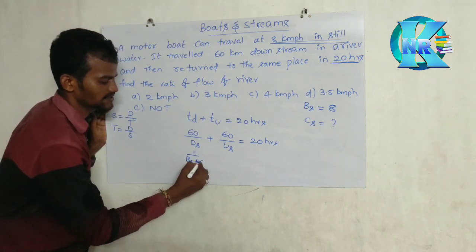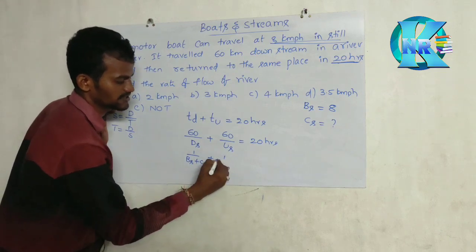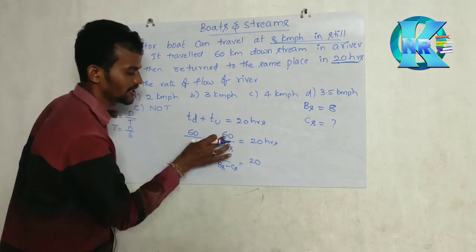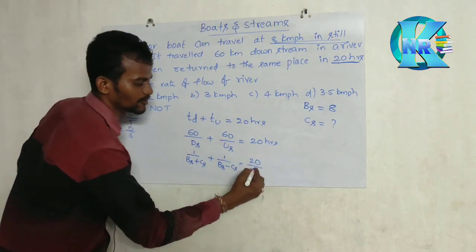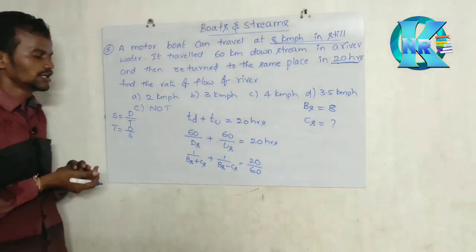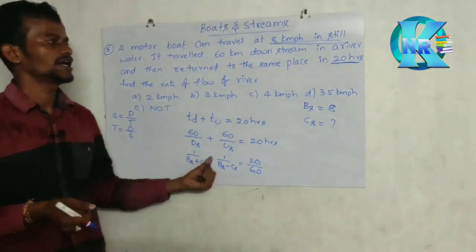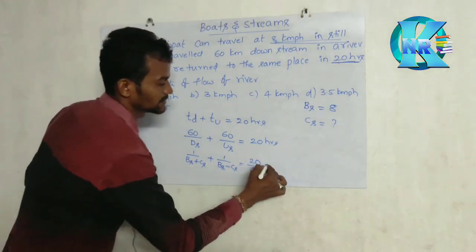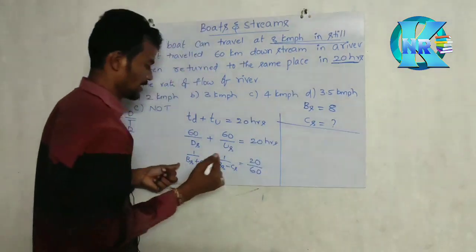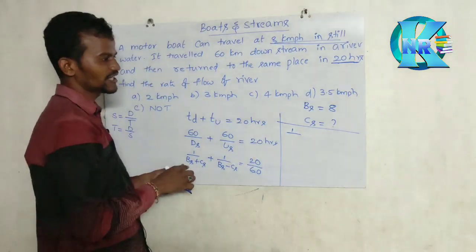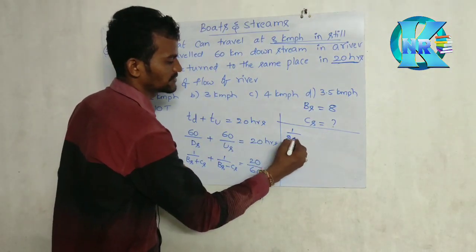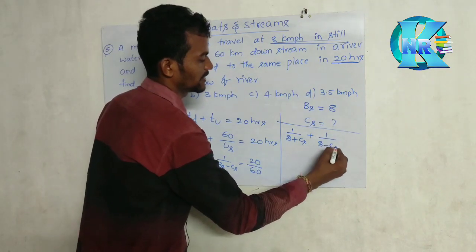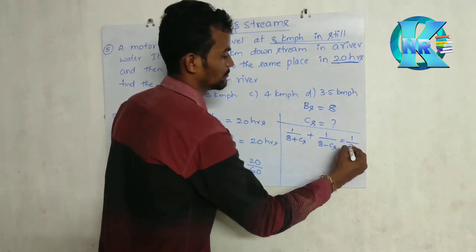BS plus CS, with 60 as a common denominator, and BS minus CS is equal to 20 by 60, which becomes 1 by 3. Now we know BS and we have to find out CS. If you substitute, what will we get? 1 by, what is the BS value? BS value 8. So 1 by 8 plus CS plus 1 by 8 minus CS is equal to 1 by 3.